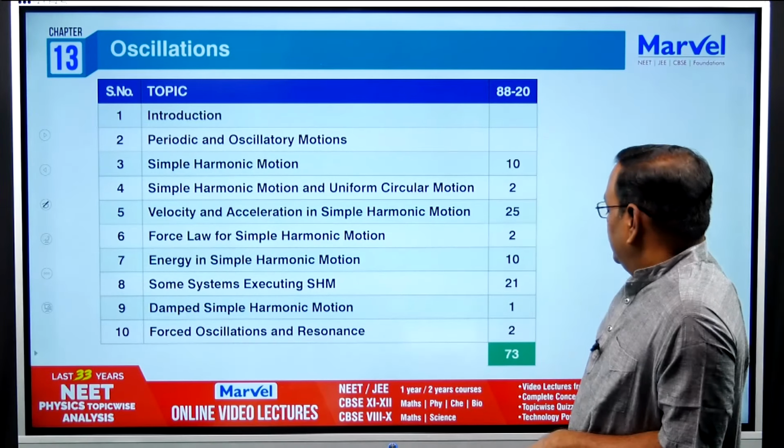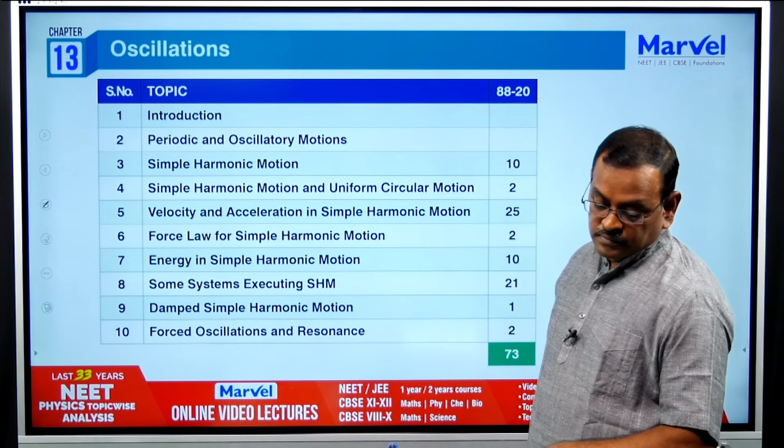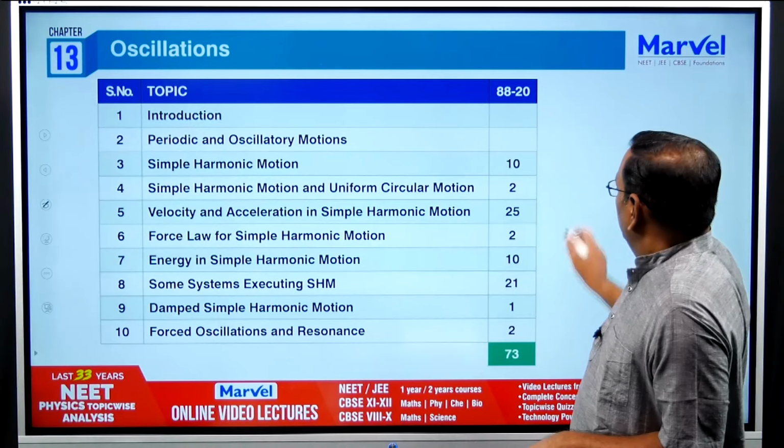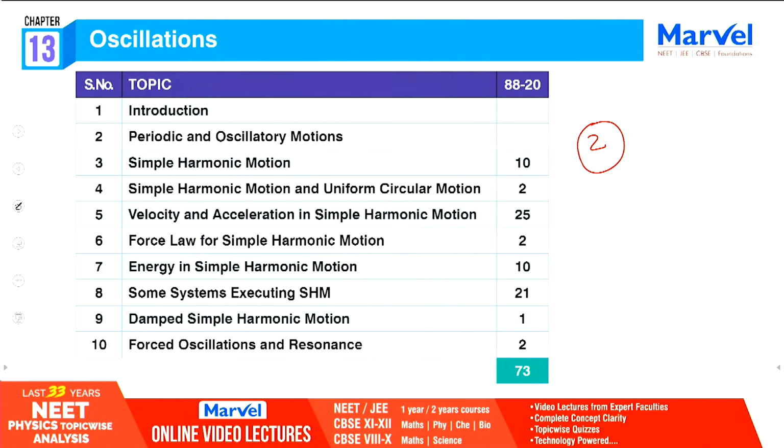And oscillations, you can expect 2 questions. Among 10 topics, see here 25 questions from velocity and acceleration in simple harmonic motion, and some system executing simple harmonic motion, 21. Concentrate on these 2 topics, practice more questions from these 2 topics, and give equal importance to all.